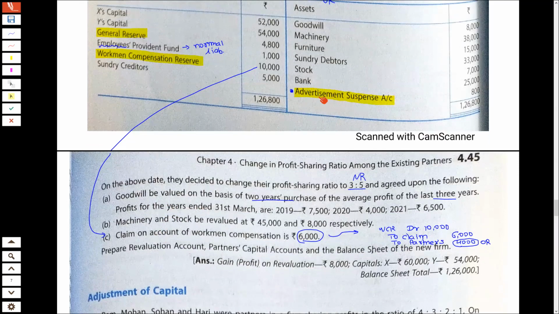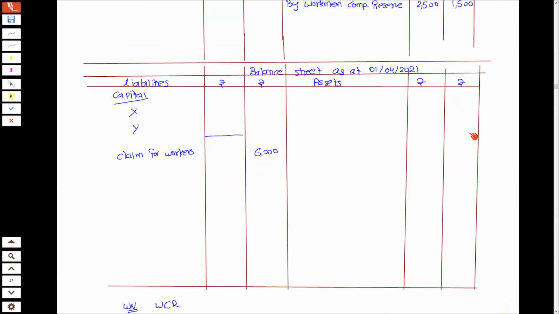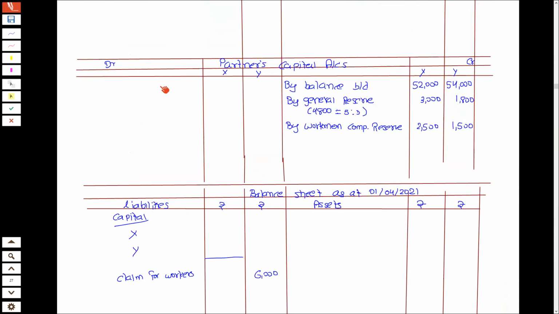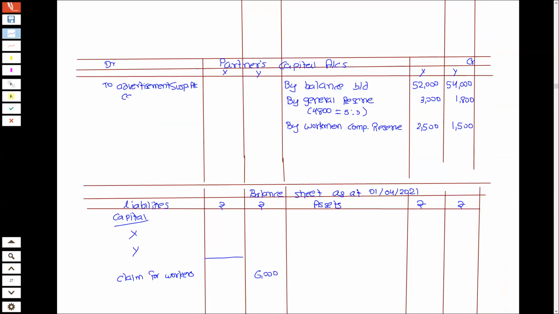Now we need to distribute this negative reserve. So this is the debit balance. So we will credit this and partners को debit कर देंगे. It is 800. So partners capital account debit side, I will write to advertisement suspense account and 800 I need to distribute.